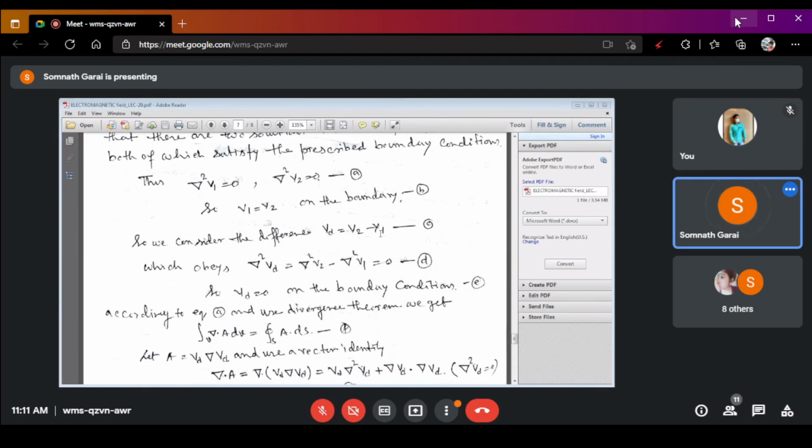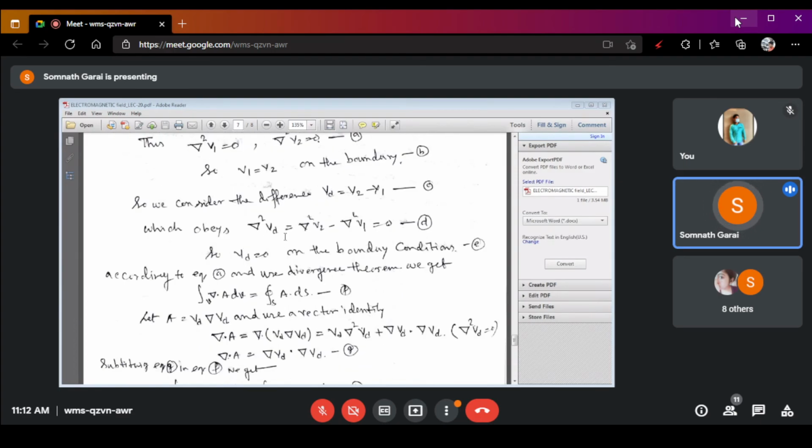So, del square Vd is equal to del square V2 minus del square V1. But we know from equation number A that del square V1 is equal to 0 and del square V2 is equal to 0. So, we can write del square Vd, that means the Laplacian of the difference between the two solutions, is equal to 0.